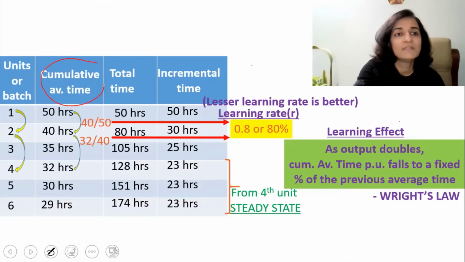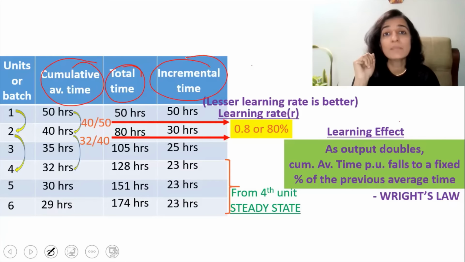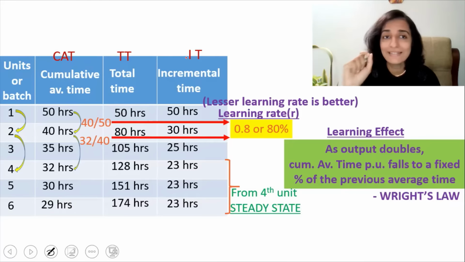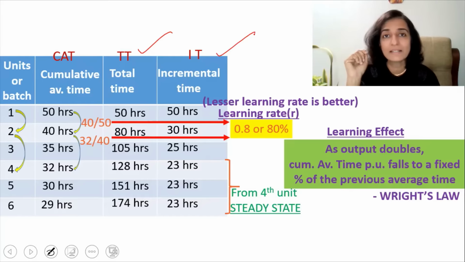Now, for the cumulative average time, total time, and the incremental time, we will give some short forms: CAT for cumulative average time, TT for the total time, and IT for the incremental time. I suggest that you use the CAT, the TT, and the IT while tackling the multiple choice questions, because nobody is going to see your workings and it will make you faster. But for the long questions, you have to write the long form, because the CAT, TT, and IT will not be familiar to the examiner.